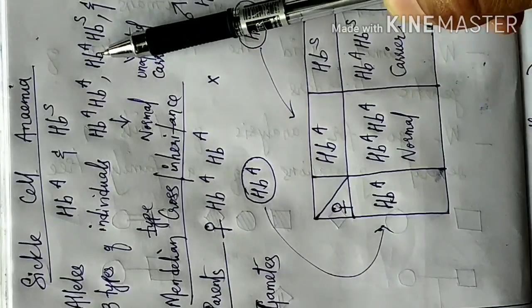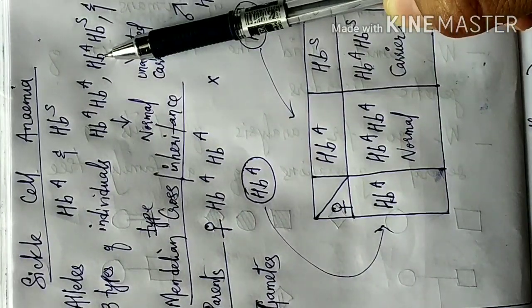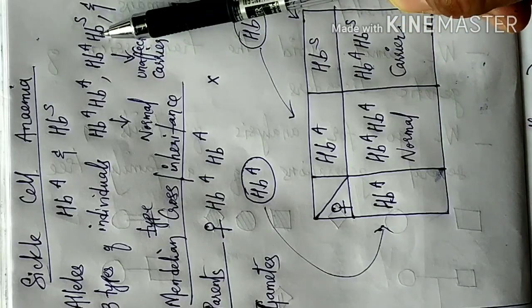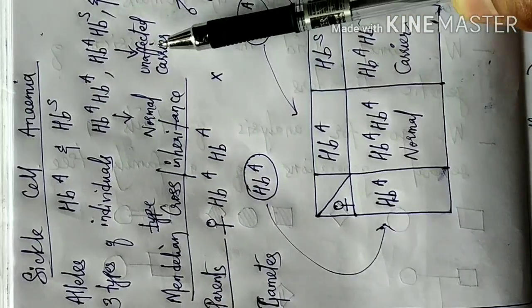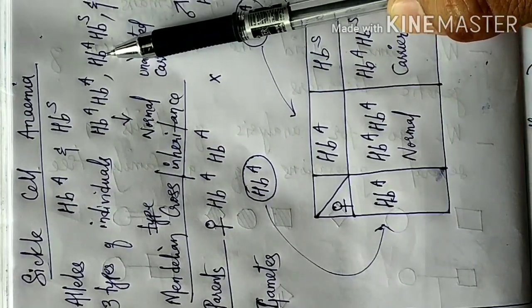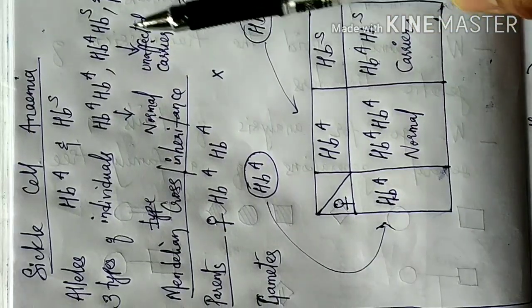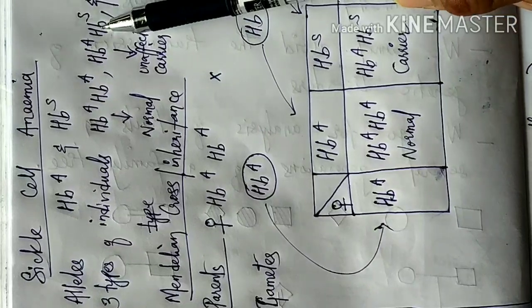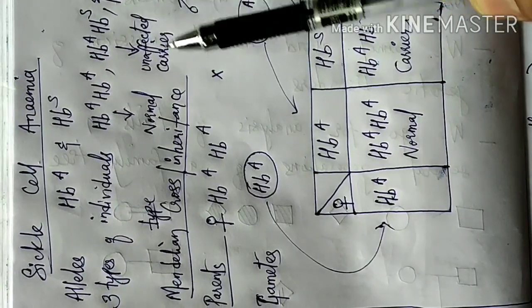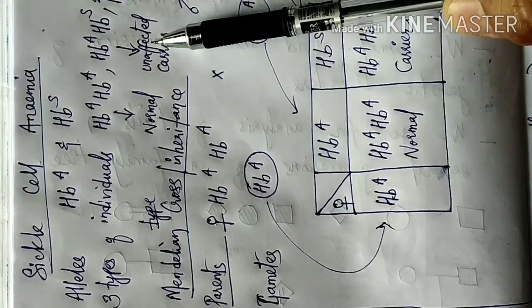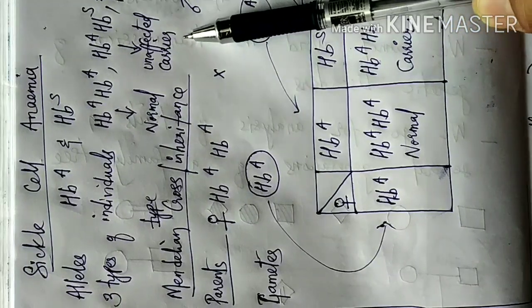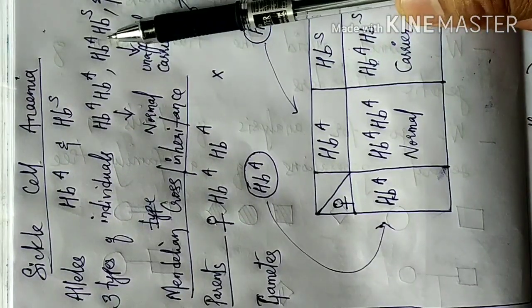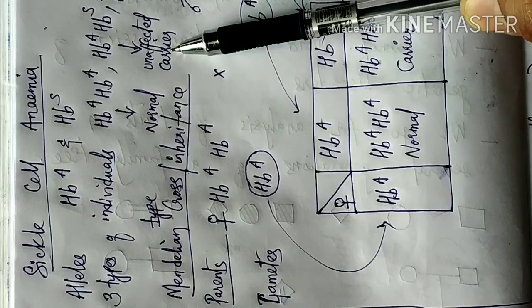The second type is a combination of one allele HbA, the other allele HbS. Because there is one normal allele, this individual is unaffected. But at the same time, because it contains one allele HbS, it is a carrier. Although it is not affected by the disorder, this individual can transmit the trait to the next generation.